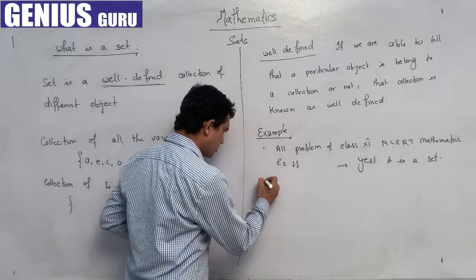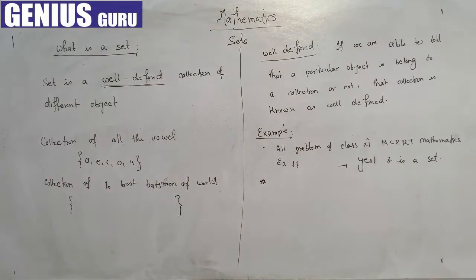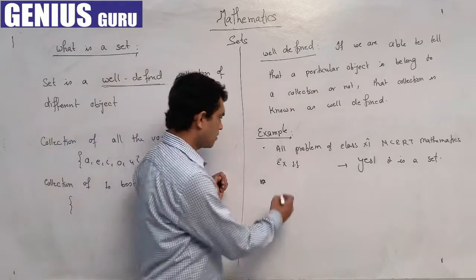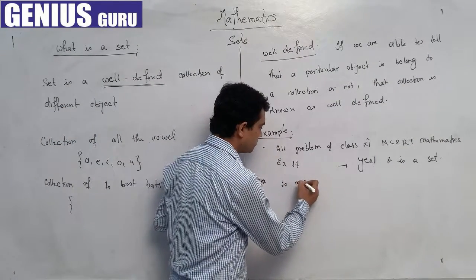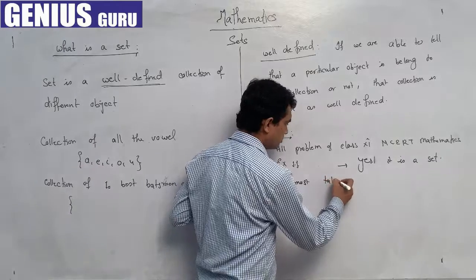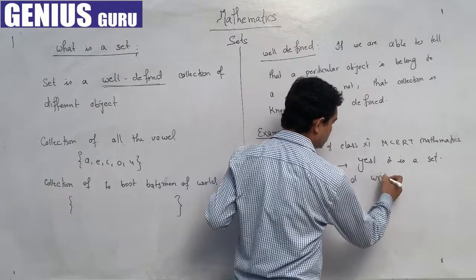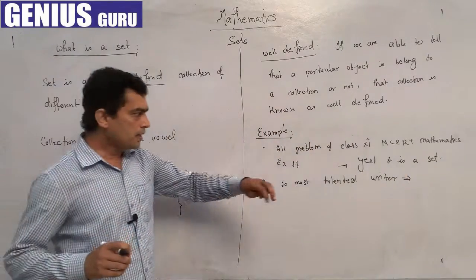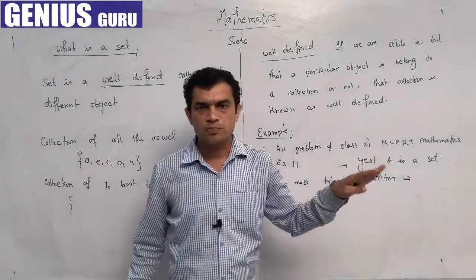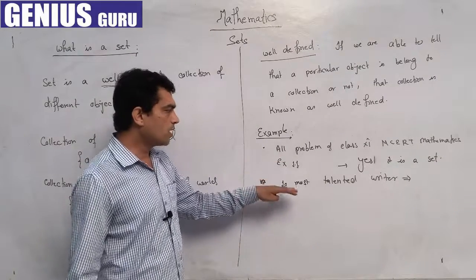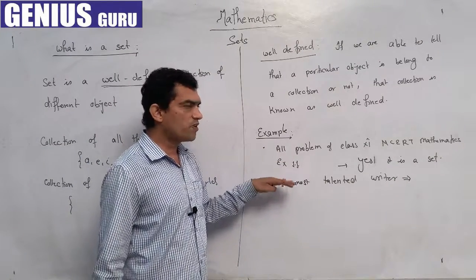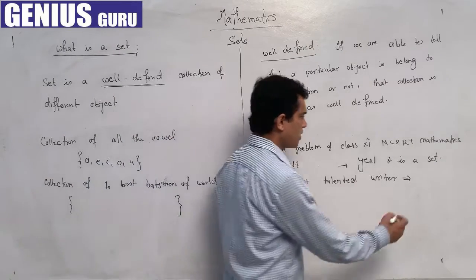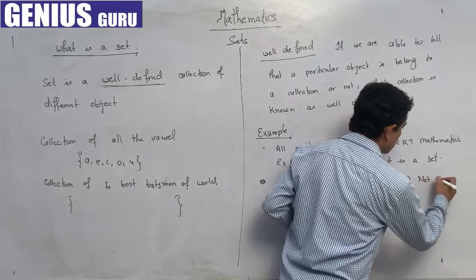Now another example, like the 10 batsmen of the world: the 10 most talented writers. Again, the 10 most talented writers will depend on the person. We are not able to specify a fixed number or a fixed criterion for a talented writer. So this is not a set.